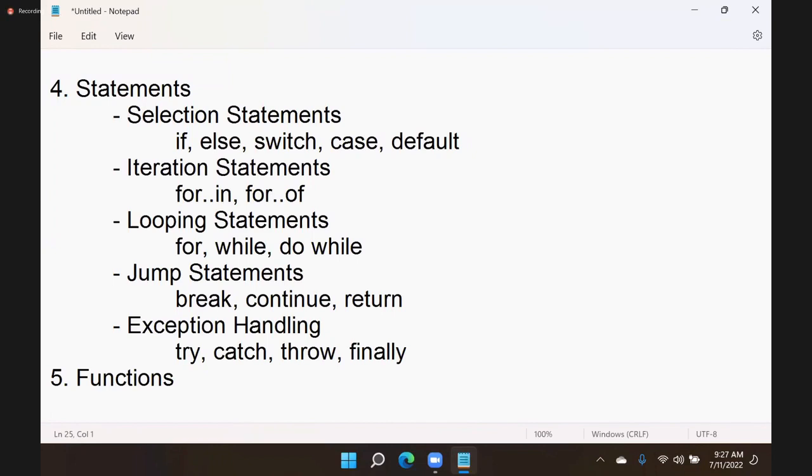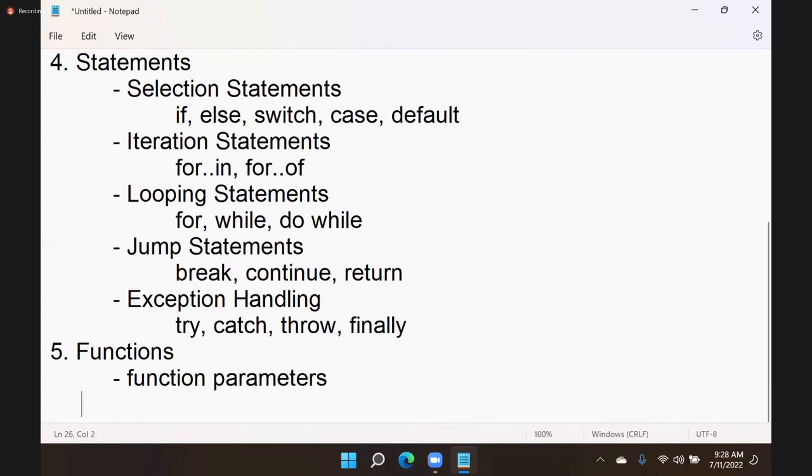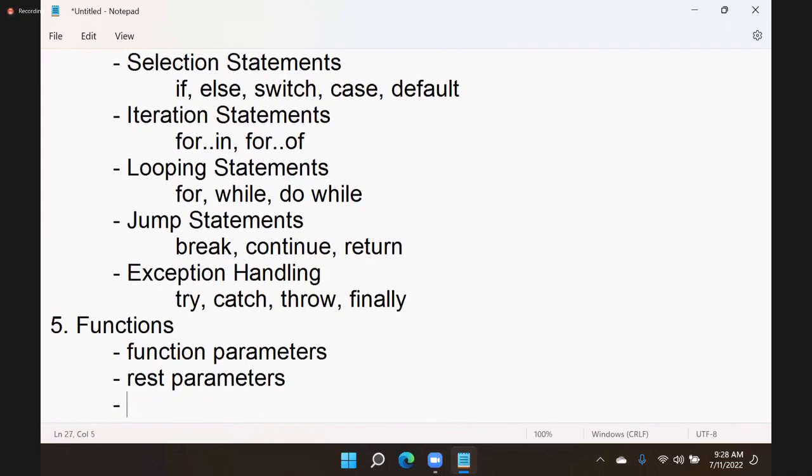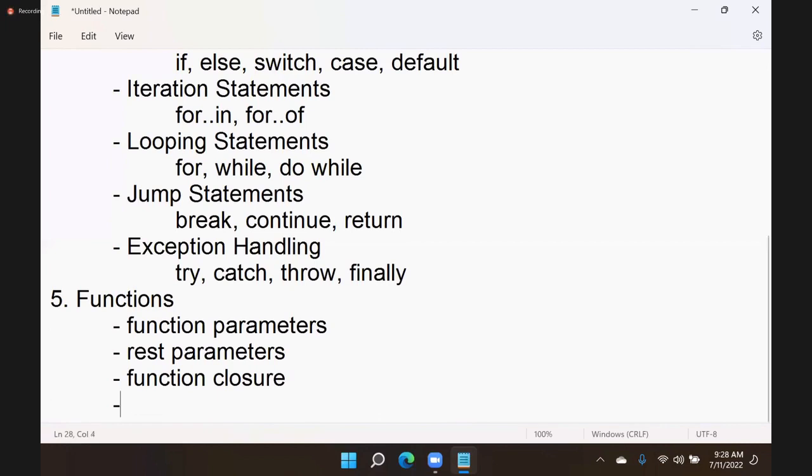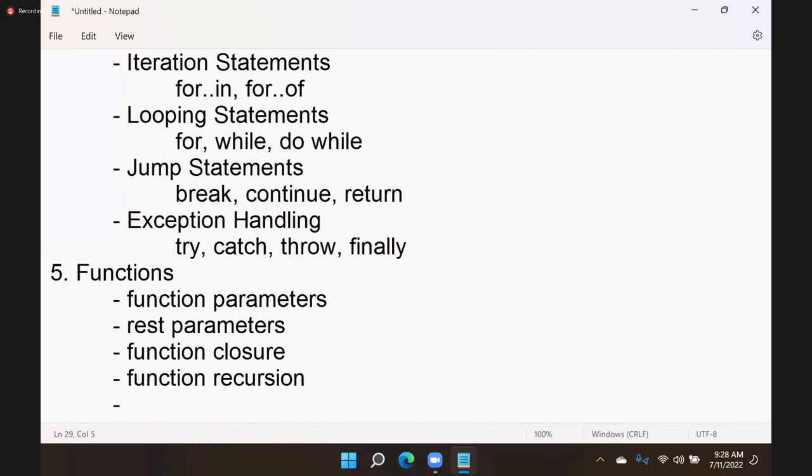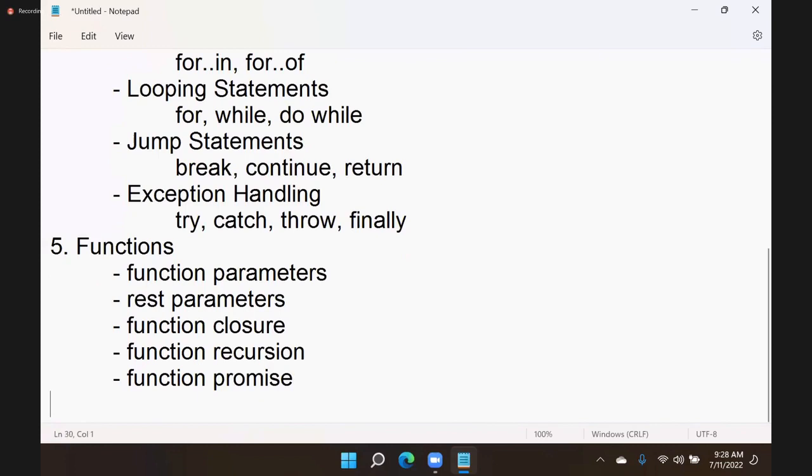Functions also have the same concepts, no change. That means in JavaScript, function parameters, optional and REST parameters, which are new in JavaScript ES6 and higher versions onwards. You have function closures, function recursion, promises, and arrow functions.